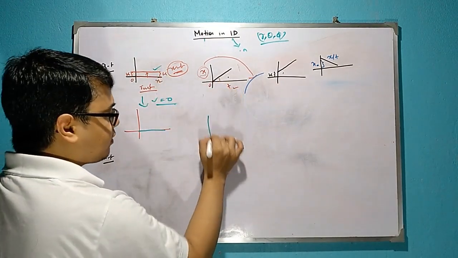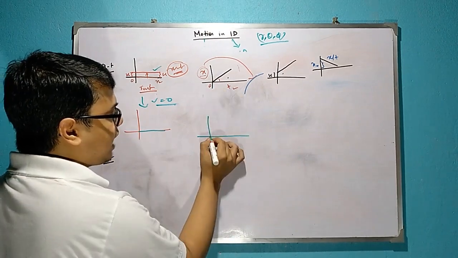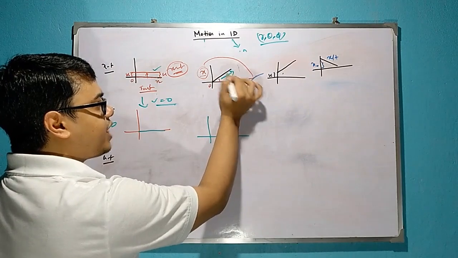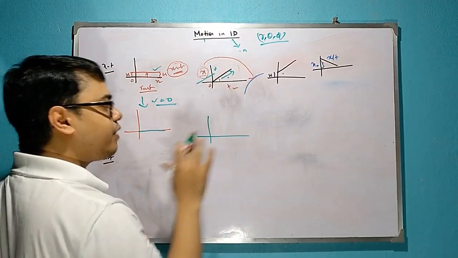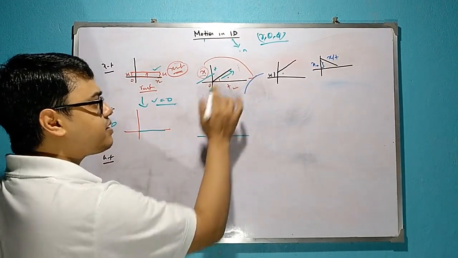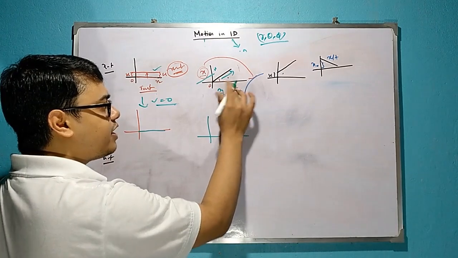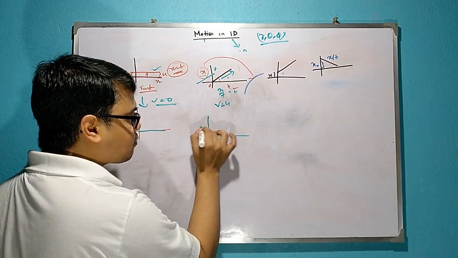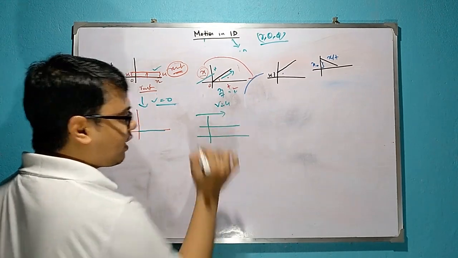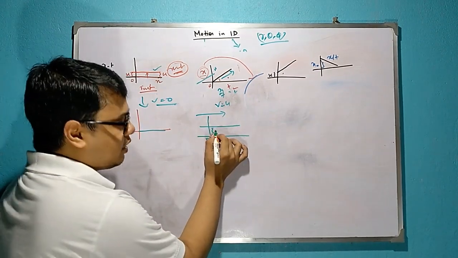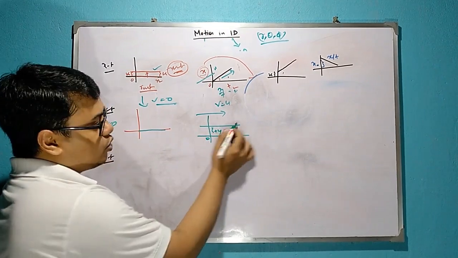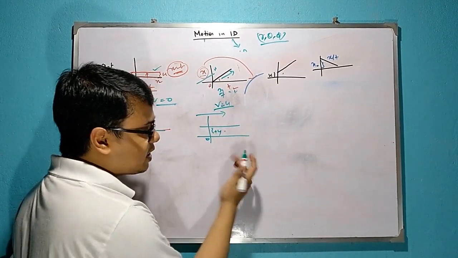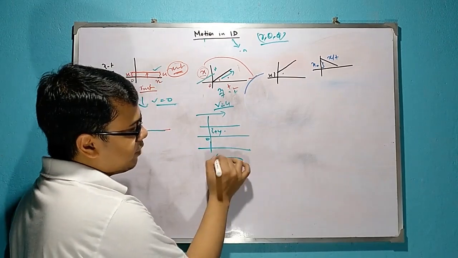For this one, at 0 it was at rest, and along the time its change of x position is constant. That means Δx by Δt is constant, so v is constant. Say v is k, some value. If it is positive, that means the object is moving in the positive direction. If it is negative, then the object is moving in the negative direction.